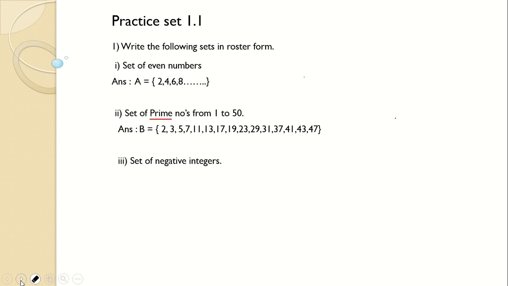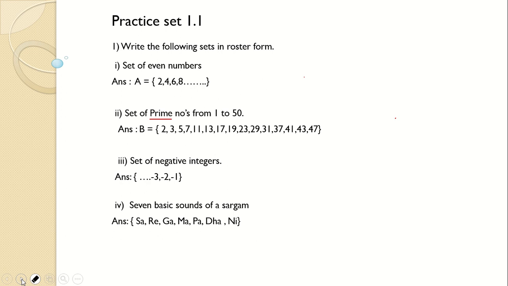Next, the set of negative numbers. Now negative numbers are infinite, right? Start from -1, -2, -3, and they will go on infinitely. So just put 3 dots there. I have written it this way; you can write it that way also: -1, -2, -3, and give 3 dots. That's it. Next, the 7 basic sounds of sargam: Sa, re, ga, ma, pa, da, ni. These are the 7 basic sounds.